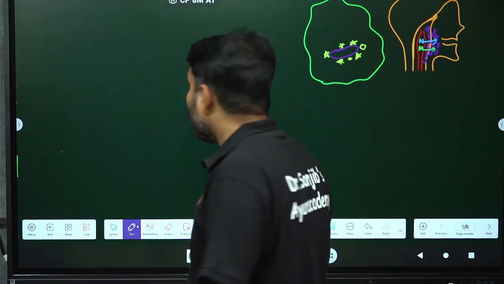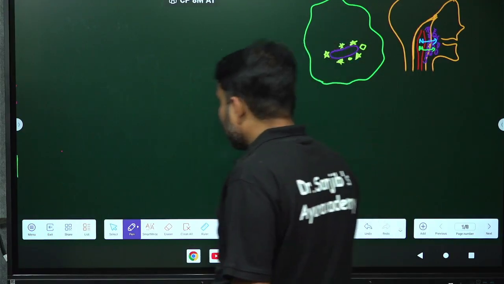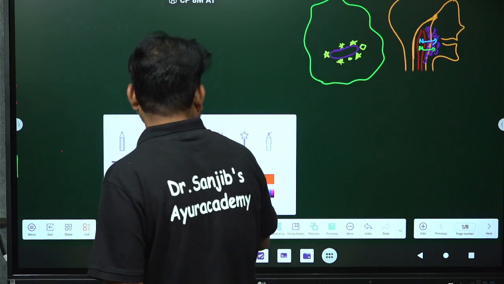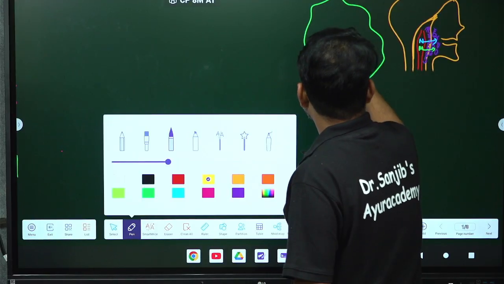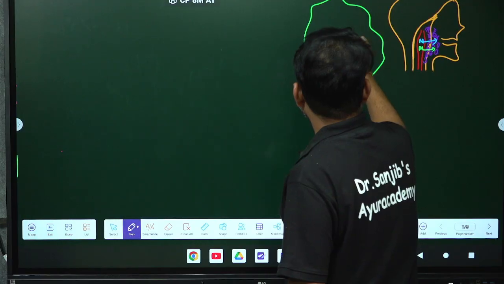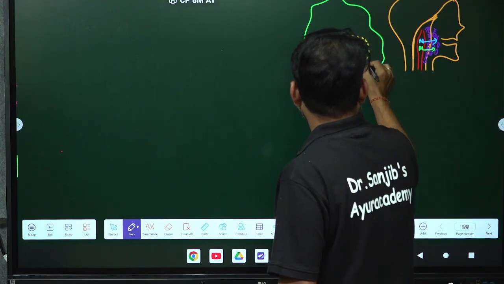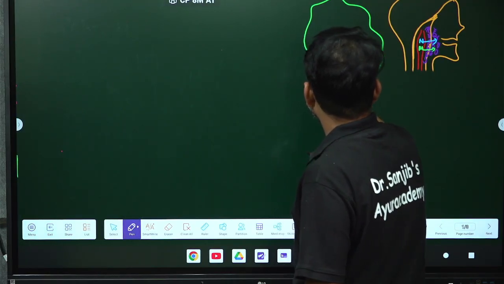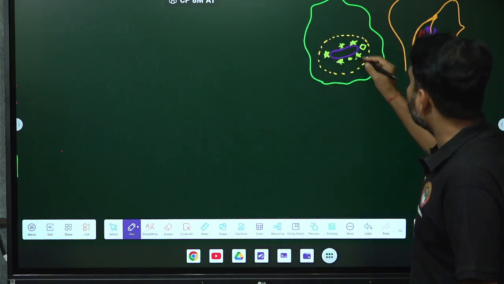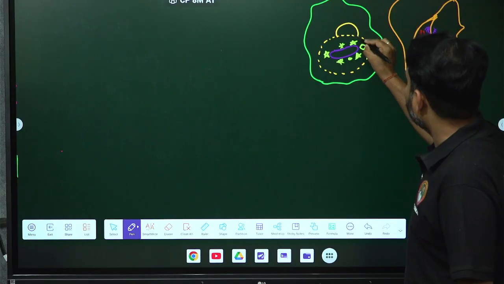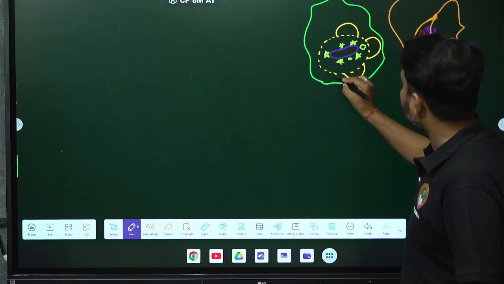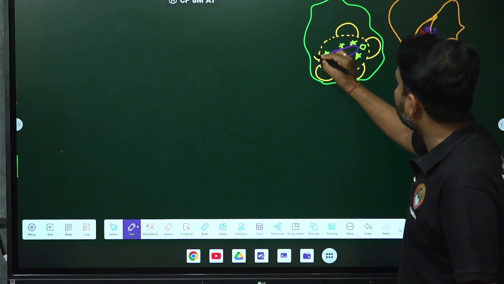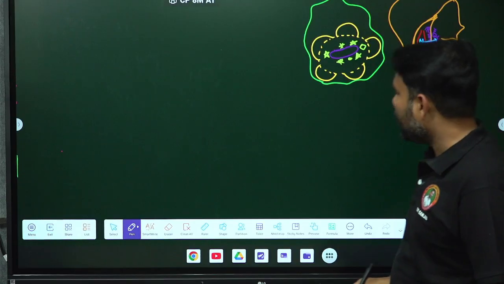When it has been engulfed by the monocyte, then monocytic actions will happen over here. So what monocytic action? Monocytic action is this one, that I have already drawn in the context of neutrophil. Some enzymes will be secreted, my dear friends, and these enzymes will destroy the bacteria.